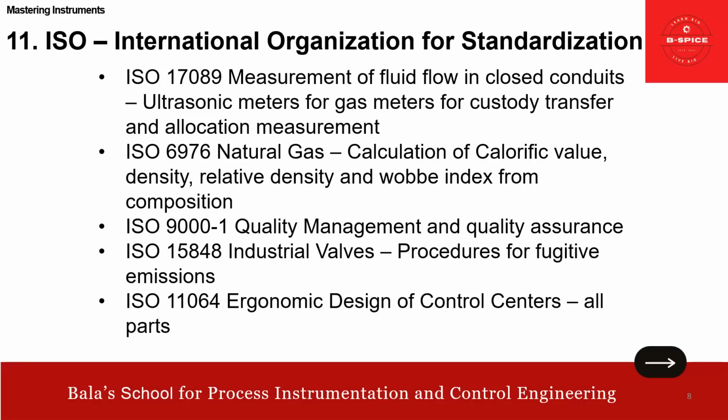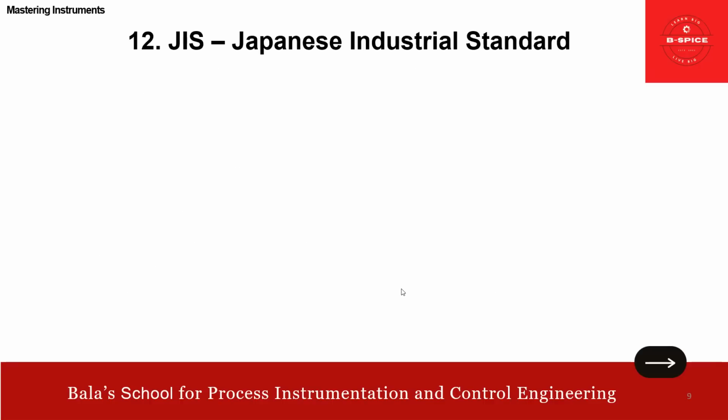Okay. Then ISO 11064. This talks about the ergonomic design of control centers. In the control room, the console, the chair, table, all these are in line with 11064. So that's about the ISO. That is also very interesting.